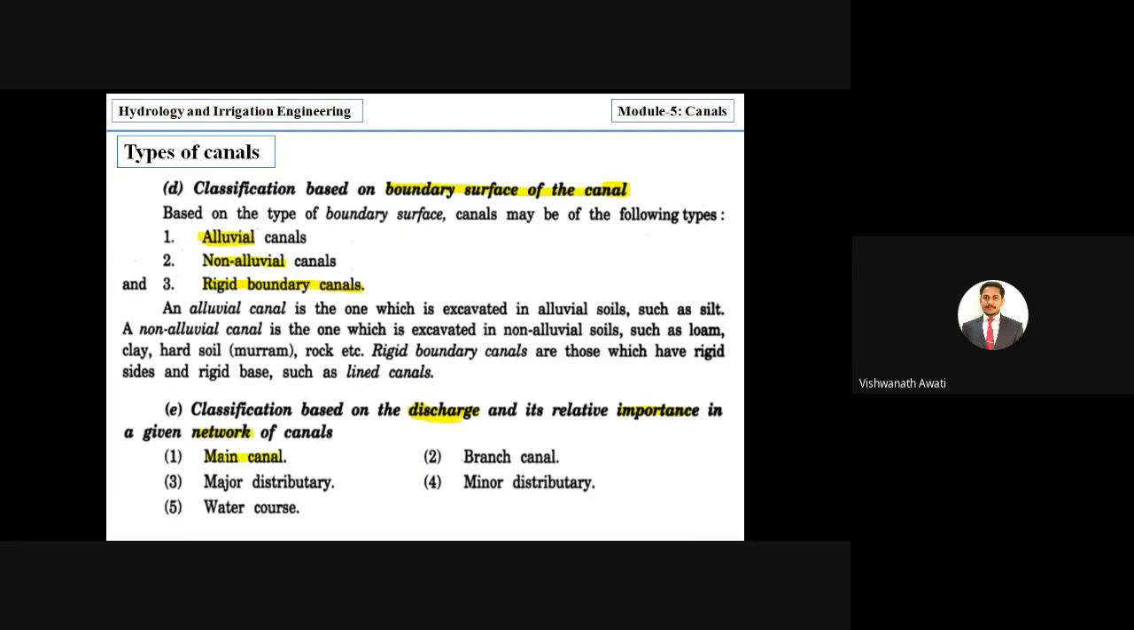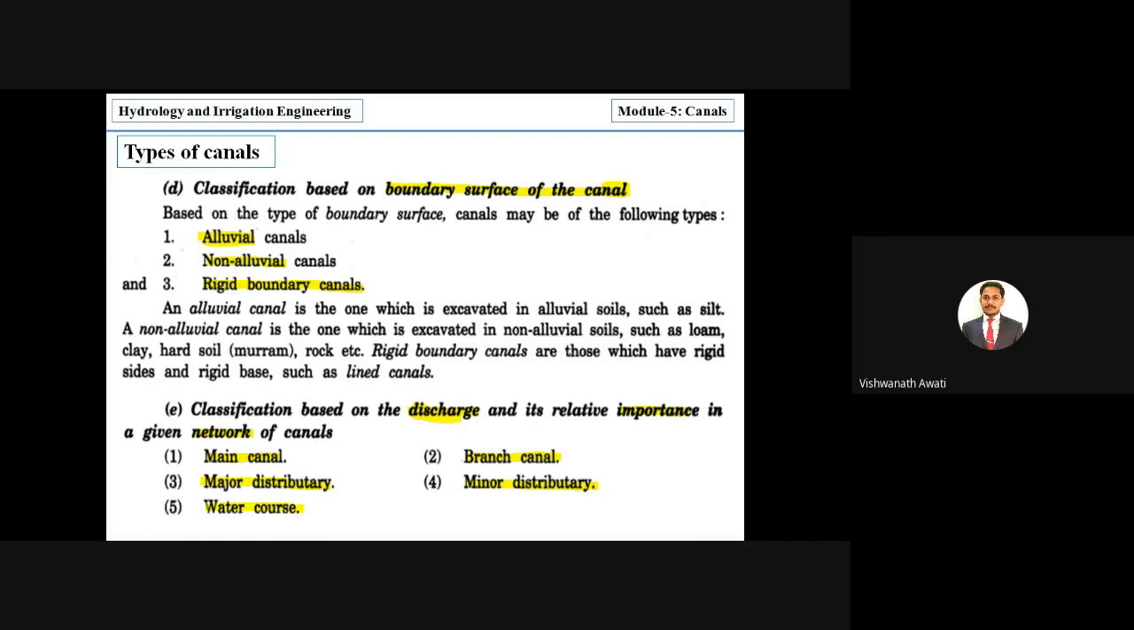By the name only you can understand it is the main canal in the network. Next is the branch. After the main, the next canal will be the branch, to carry the main canal's water to the next level. Then after the branch we have the distributary, major distributary, then minor distributary, then finally the water course.